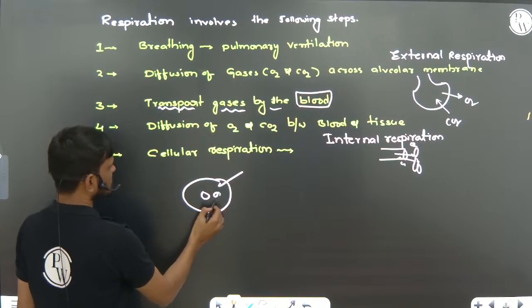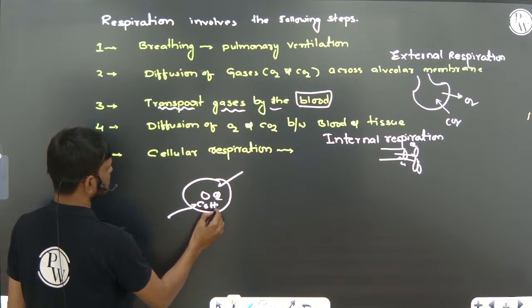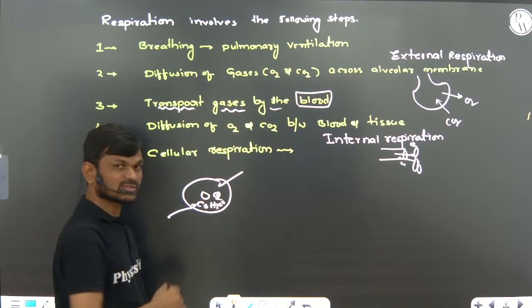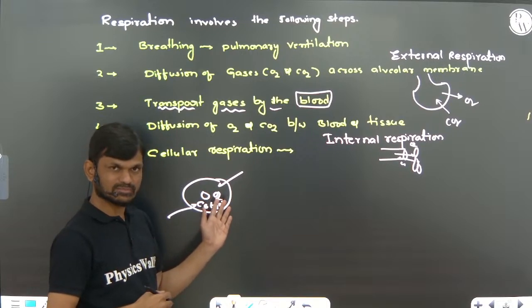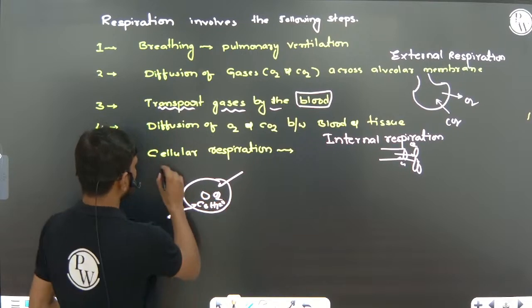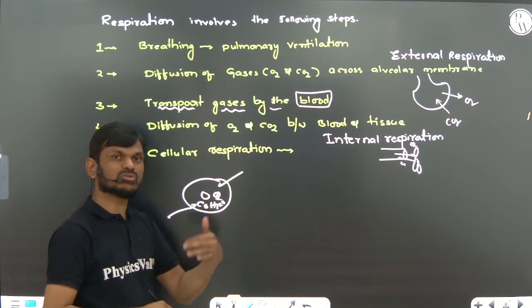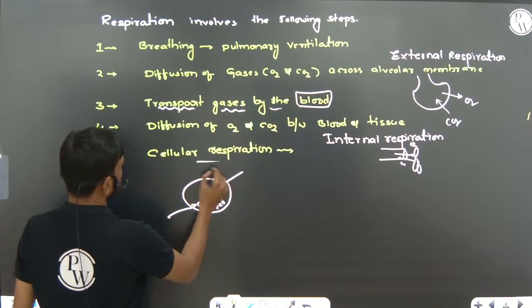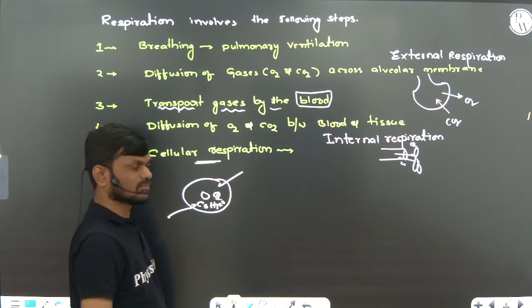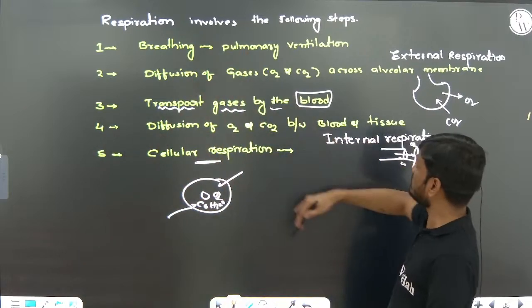And you can see this is the cell. Oxygen enters inside the cell and glucose also enters the cell. Through a chemical catabolic reaction, oxygen and glucose are utilized and produce energy. So the utilization of oxygen is called cellular respiration. The sequence is very, very important.